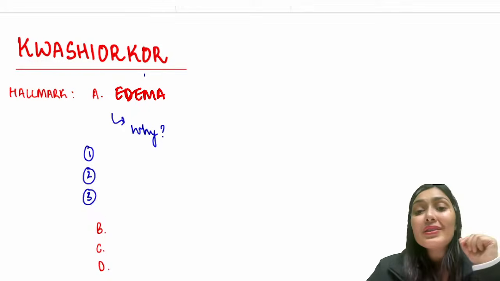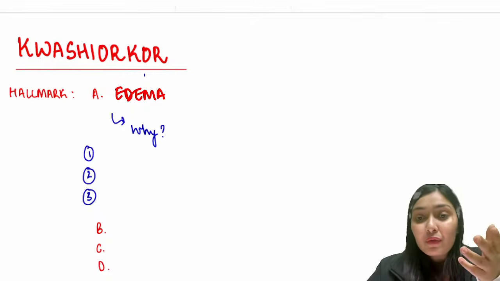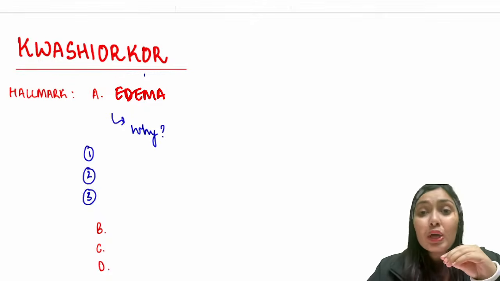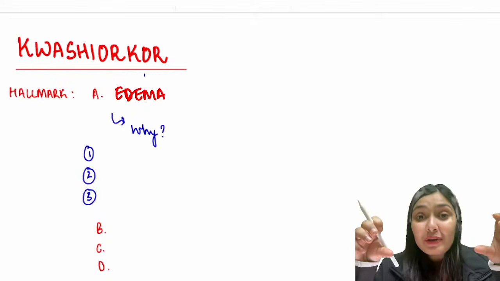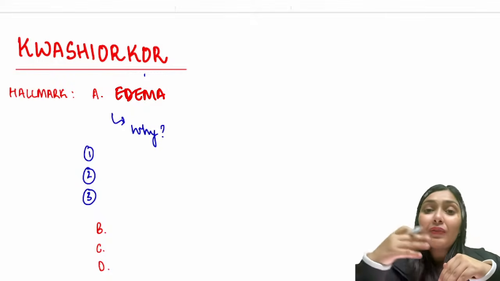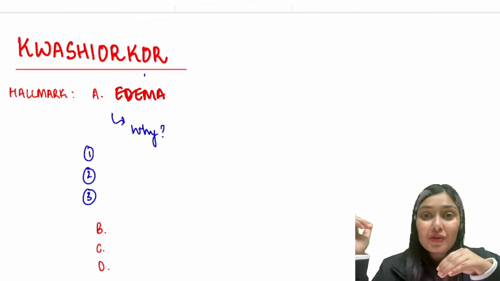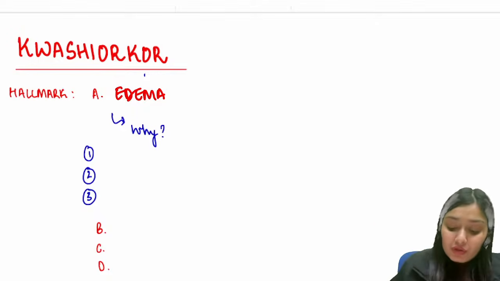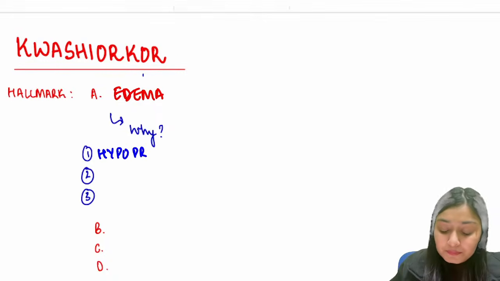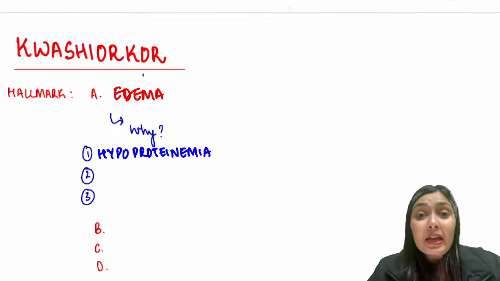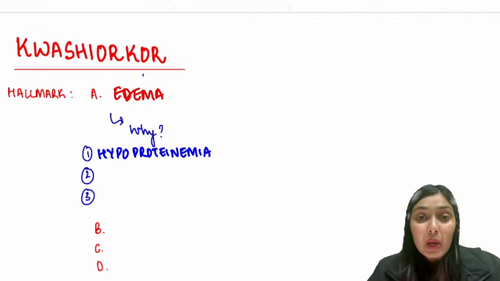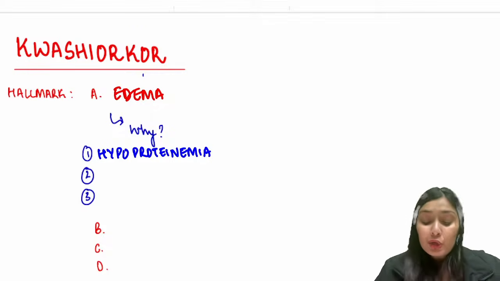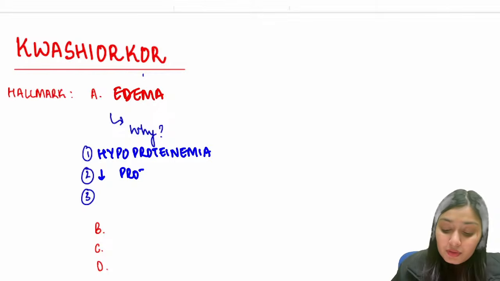So there are three particular reasons for that. The first reason is diet, obviously. The diet is very low in proteins. So there is hypoproteinemia. If the proteins are less, what will happen to the oncotic pressure in my vessels? That will decrease, and there will be influx of fluid into the extracellular space and edema. So the first reason is hypoproteinemia. Also, these children, because their physiology is altered, even if you give protein from the outside, their gut is now not absorbing well. So there is decreased protein absorption.